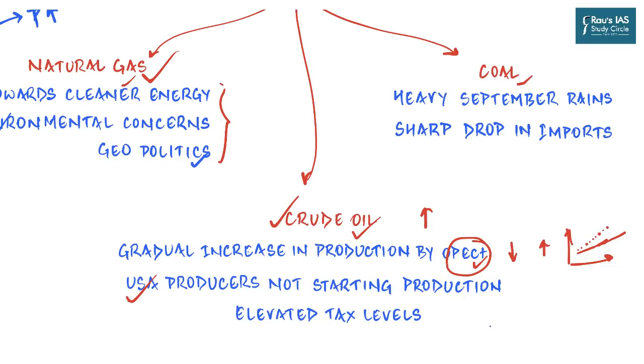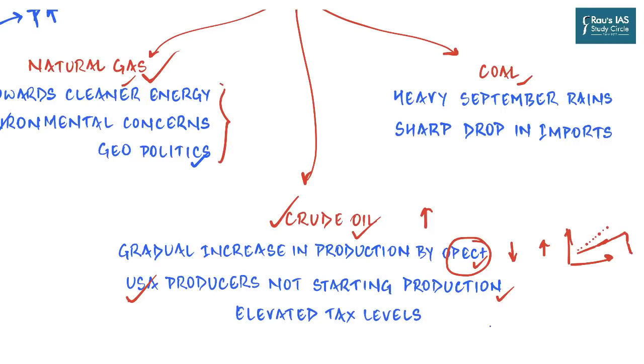And so, if they invest a lot of money in initiating the production again and then the global prices come down again, it will be a huge loss to them. And so, the producers in the US are just waiting and watching to see for how long these high prices will be sustainable before they resume the production of crude oil.